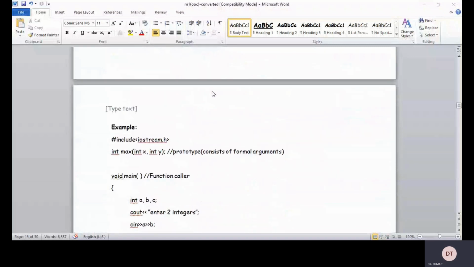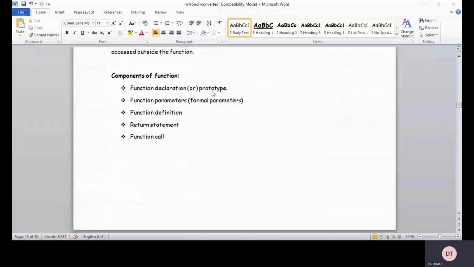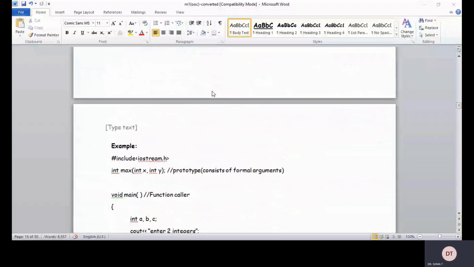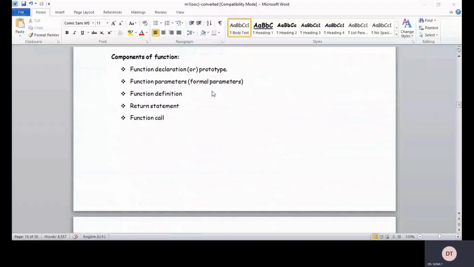Now, for an example, include iostream.h. We'll take an example which illustrates all these components of a function, so that it gives a better understanding of what the function declaration is, what the function call is, what the return statement is, and what the function definition is. A very important thing to remember is that function declaration and function call always end with a semicolon.